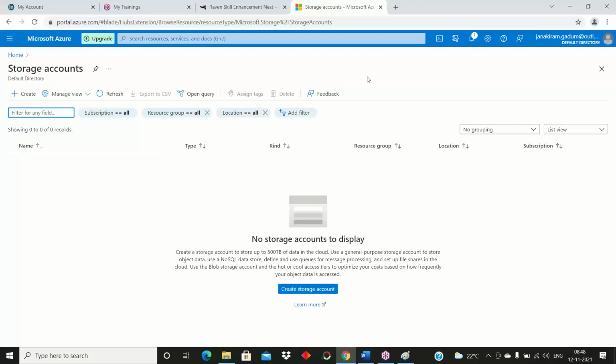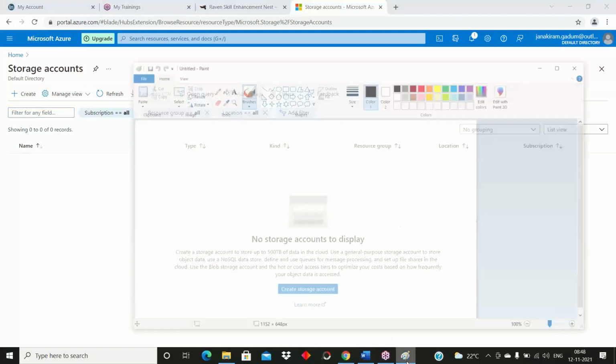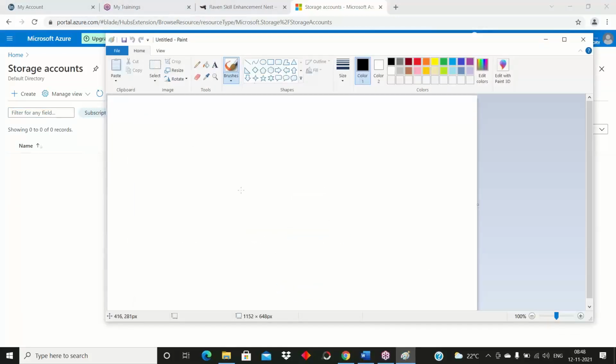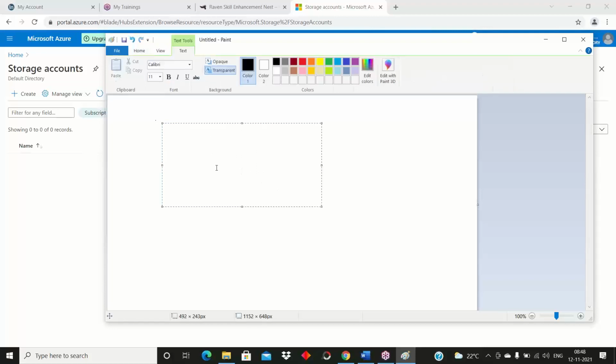Same like that, in the cloud also we have an option called storage account. A storage account is nothing but cloud-based storage. In this storage account, we have four types of services, and we need to work on these four types of services. First one is the blob service.